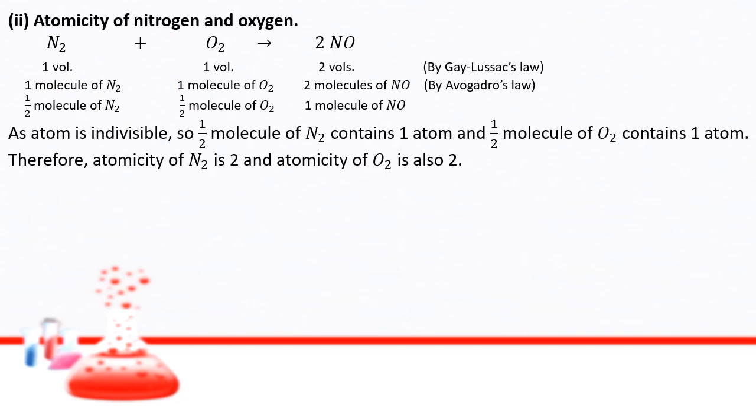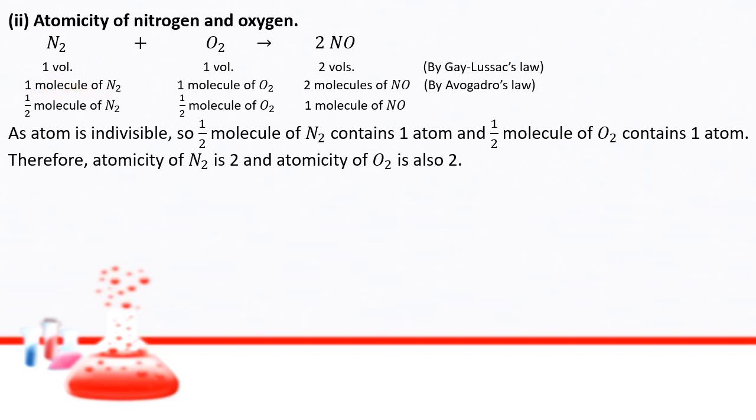Similarly, in the formation of nitric oxide NO, one volume of nitrogen reacts with one volume of oxygen and forms two volumes of nitric oxide by Gay-Lussac's law of combining volumes. When gases combine, they combine in simple ratio 1:1:2. But by Avogadro's law, equal volumes of gases have equal number of molecules under similar conditions of temperature and pressure.